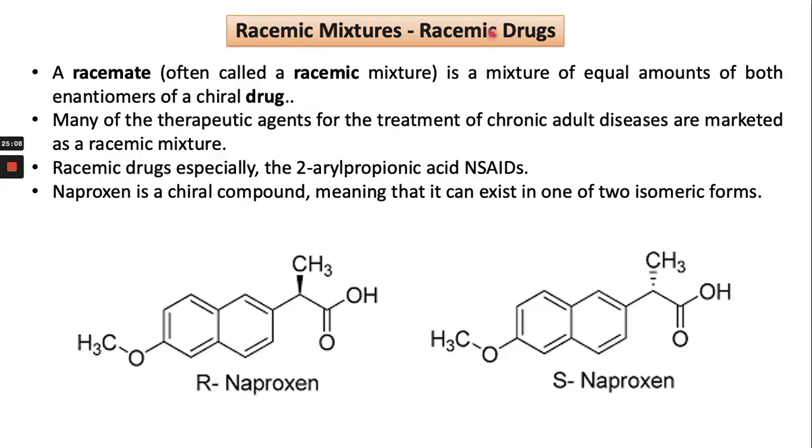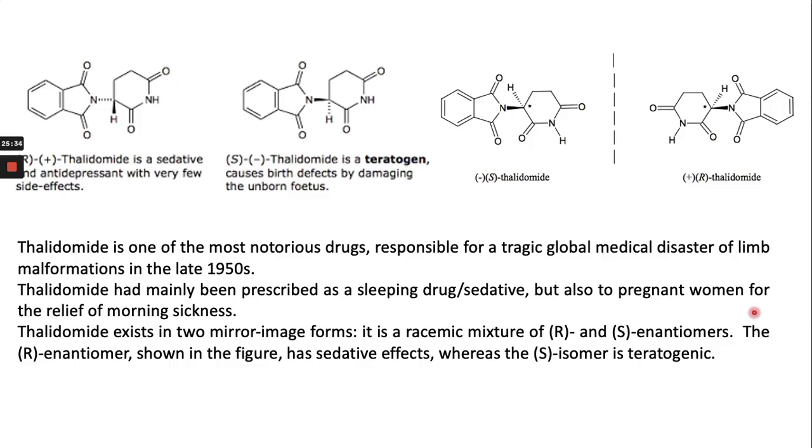Now we come to the racemic mixture. Racemic mixtures are mixtures with an equimolar amount of both enantiomers. They are called a racemate or racemic mixture. Most drugs are available as racemic mixtures. For example, 50% is R and 50% is S. This is one example, R-naproxen and S-naproxen. So this is also an example of a drug which is available as a racemic mixture.